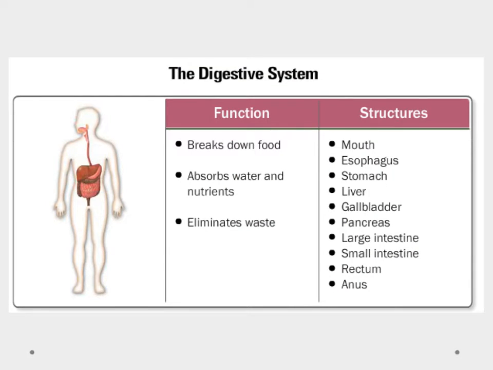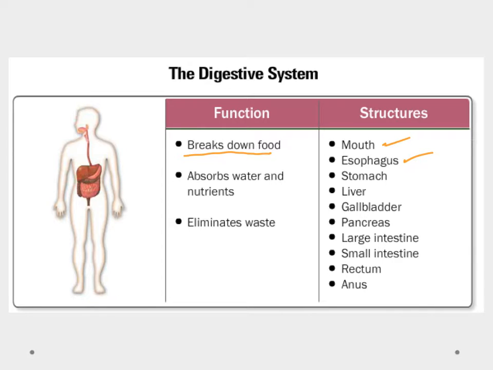Okay, so let's review the digestive system real quickly. Remember, there are four different phases to the digestive system. The first was ingestion, and ingestion is where we're breaking down food. We're entering it in through the mouth, it goes through the esophagus there, and it's just basically how we get the food into the system.